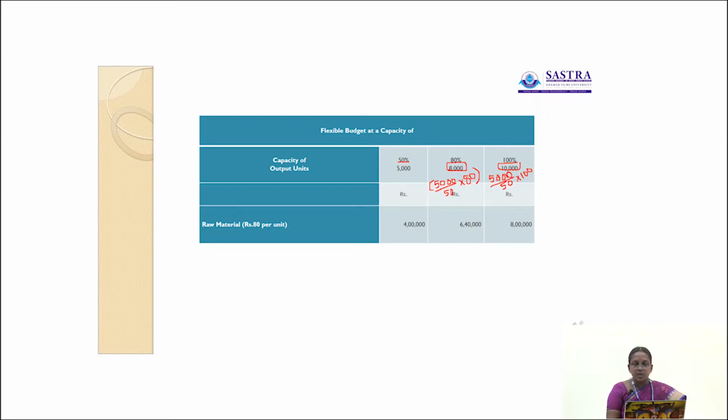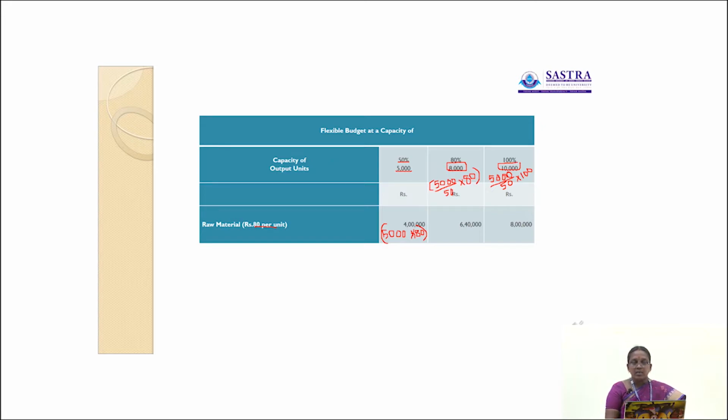So, the total cost of raw material is 5000 units into 80 rupees per unit, which is 4 lakh.